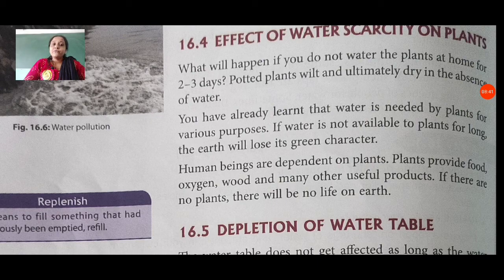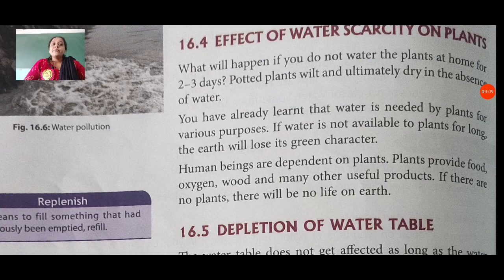Plants provide food, oxygen, wood, and many other useful products, mainly oxygen. We all know when human beings breathe, they take in oxygen and take out carbon dioxide, and from where do we get oxygen? We get oxygen from the atmosphere, from trees and plants, because they take in carbon dioxide and give out oxygen, which is used by us.